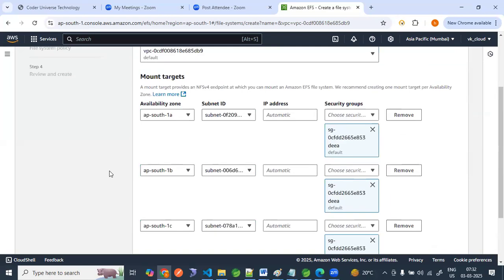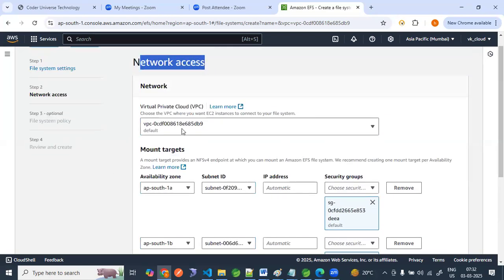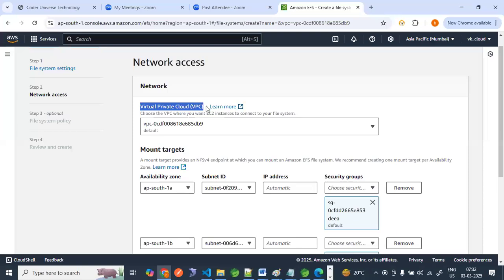Now, network access. It has some VPC. We are going to discuss VPC later. Whenever we create an EC2 instance, some things are created by default. On the initial day when we created an EC2 instance, did we know a root volume was created? No. When we came to know EBS, we learned the root volume is there. Similarly, when an EC2 instance is created, VPCs are created by default. In an upcoming session we will discuss what a VPC is and what subnets are. Everything we are going to see.